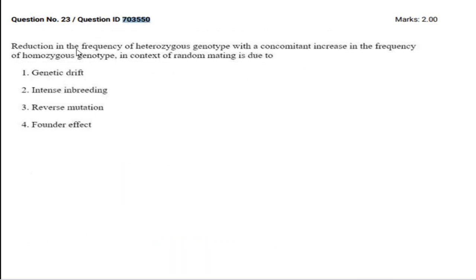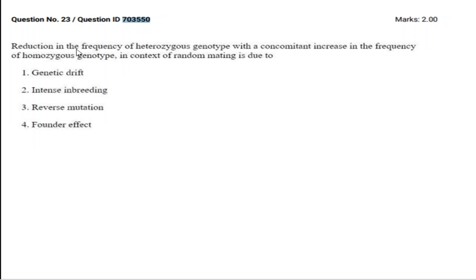Next is the most viral question, 703550, where there is a reduction in frequency of heterozygous genotype with a concomitant increase in frequency of homozygous genotype in the context of random mating. They had mentioned option 2, intense inbreeding, as correct, but here they are not speaking about non-random mating, because intense inbreeding comes under non-random mating. Here they are speaking about random mating. So many students have challenged this particular question. I couldn't get a correct research article stating this particular statement.